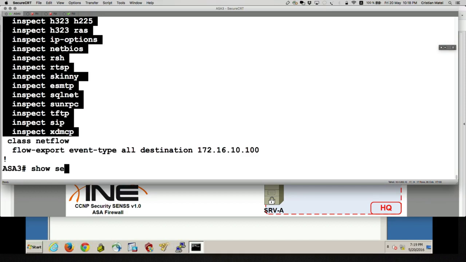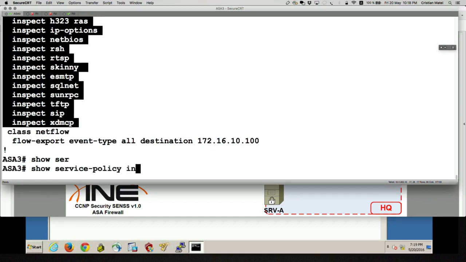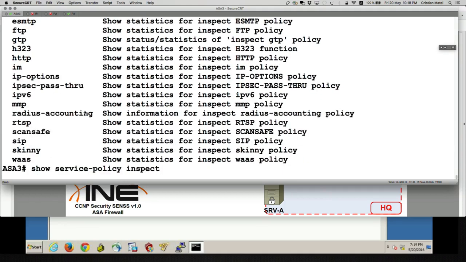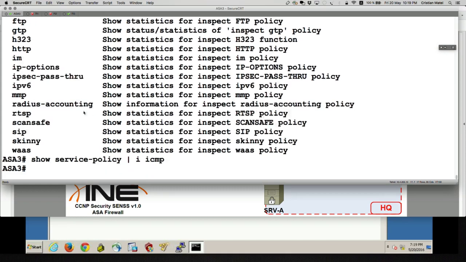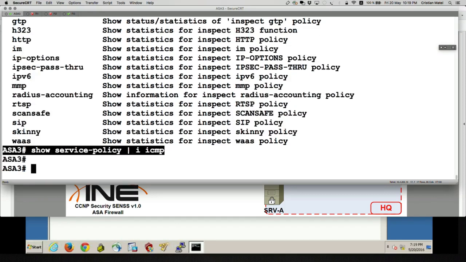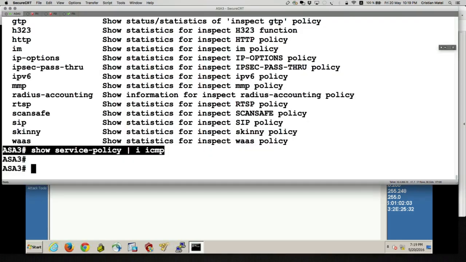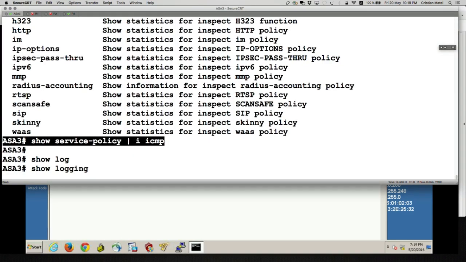If we say show service-policy inspect, there's no option for ICMP, so we just say show service-policy and include ICMP, and we should see no output, and there we go. Let's go from PCB and send a couple of ping packets to ICE. And if you go on the ASA and say show logging, include 172.16.100,